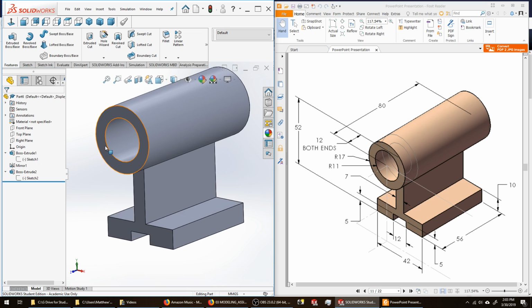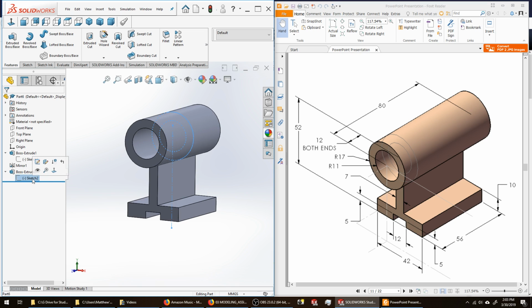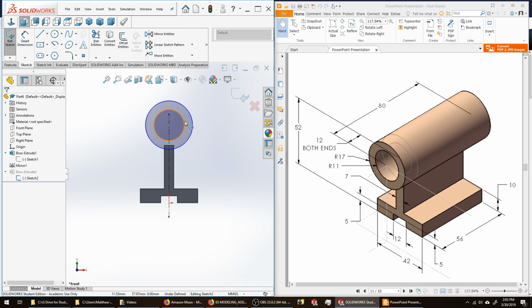You can see that this actually, the one last thing I have to do to this, we notice that both circles are blue. The diameters are not defined, and also the distance from the bottom of the part up to the center of the circles is not defined.